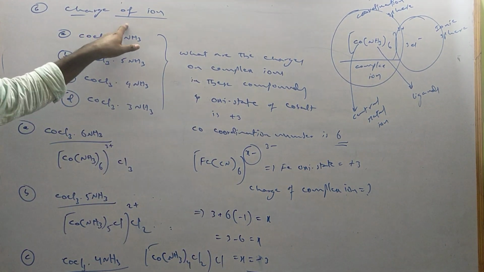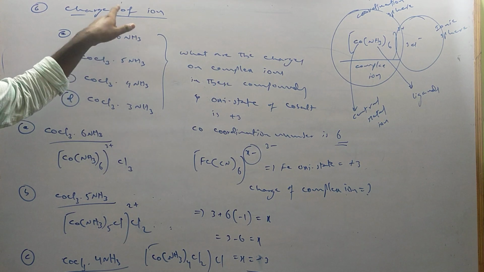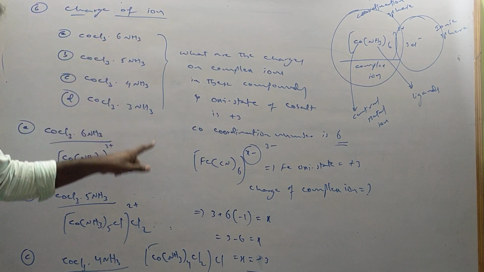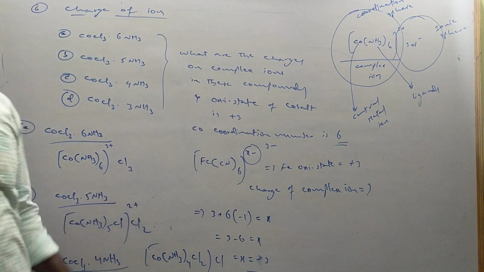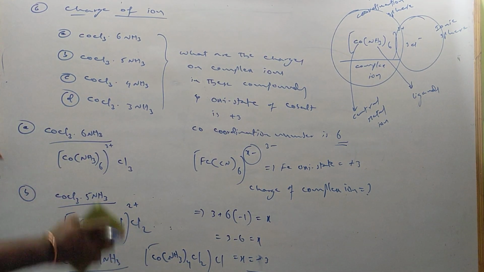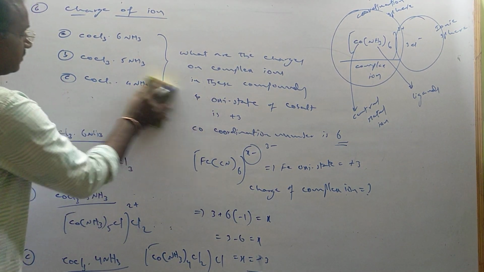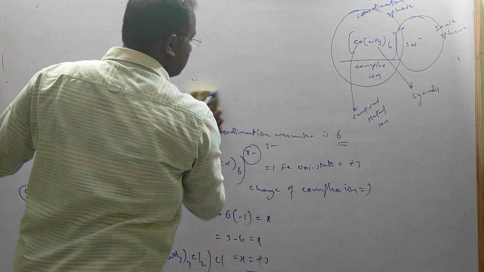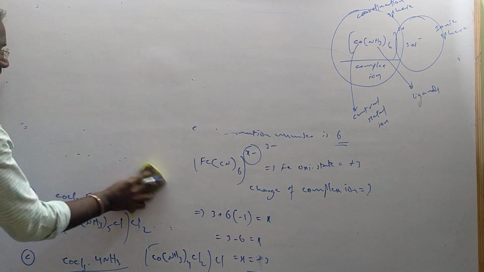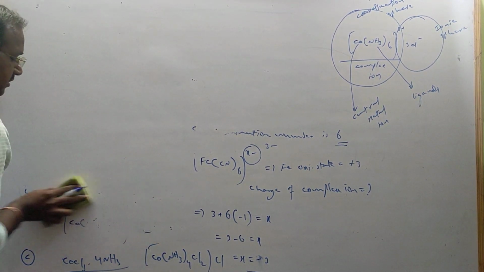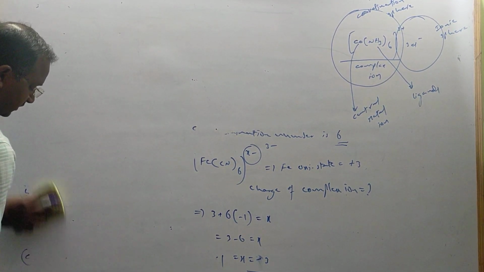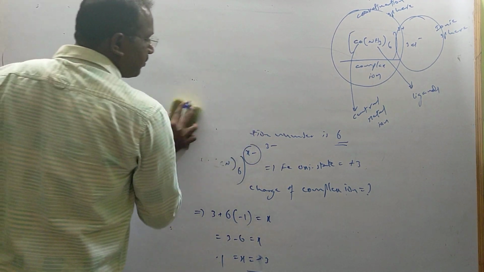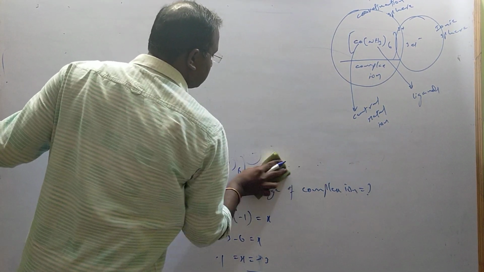Based on the charge of the complex ion. The questions will be there like this. Got it? So these are the terms used in complex compounds, coordination compounds: how to calculate oxidation state, how to calculate charge. These are basic points to understand coordination compounds.